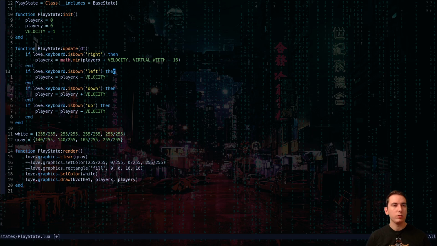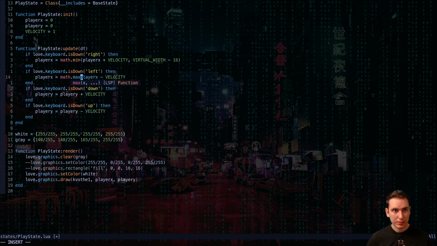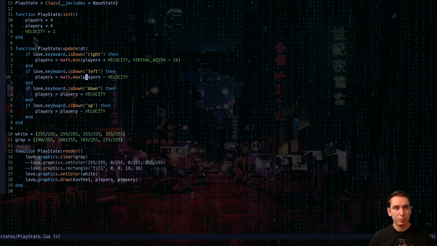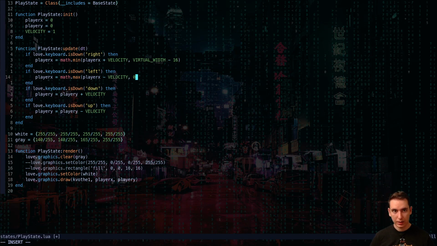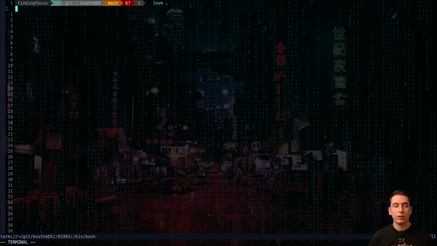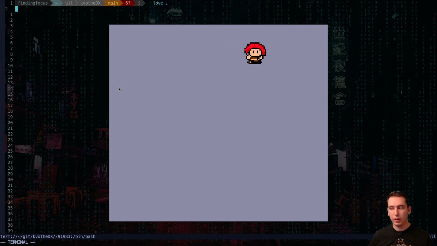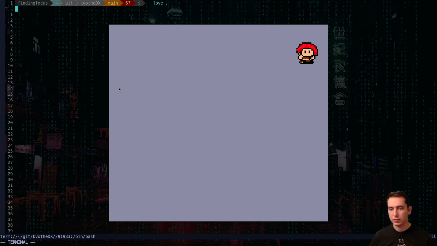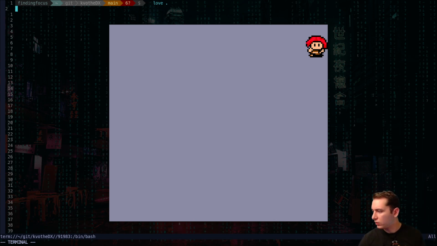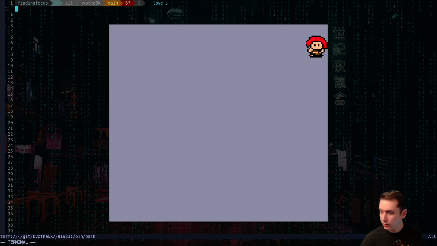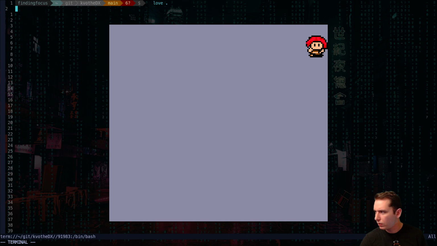So we would just clamp this by a minus 16. Okay, so let's do our left, and this is going to be a math.max, the bigger value between our velocity and 0, because we can't go further than 0 to the left. So we clamp to the left there, which is good, and the right is good. Then we'll move some of this into the player class. Oh, there we go.